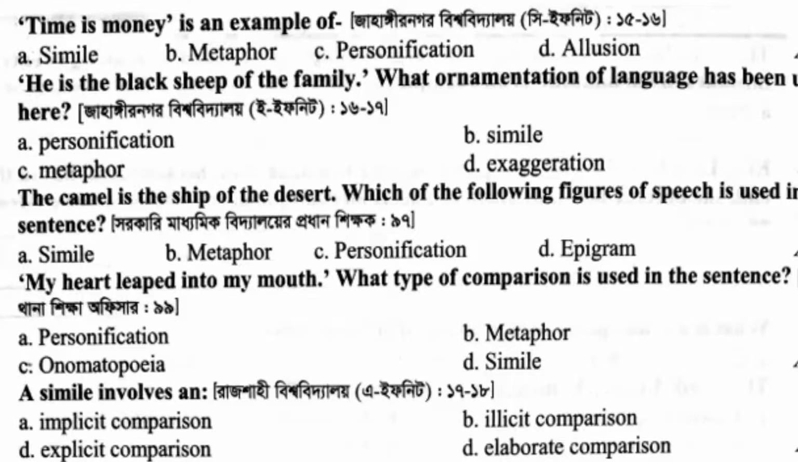Time is money is an example of dash. Time is money is an example of metaphor. He is the black sheep of the family. What ornamentation of language has been used here? Metaphor.